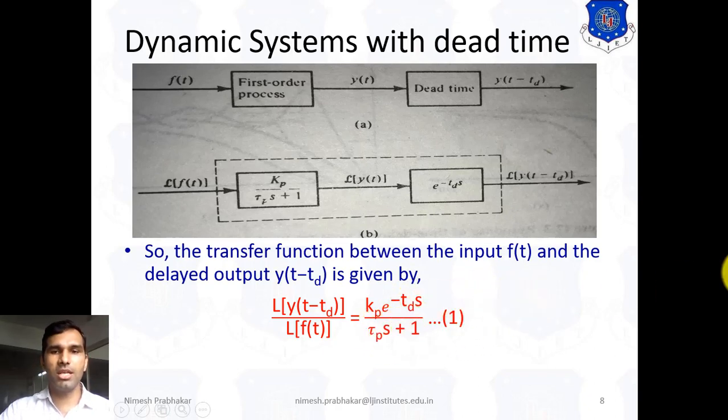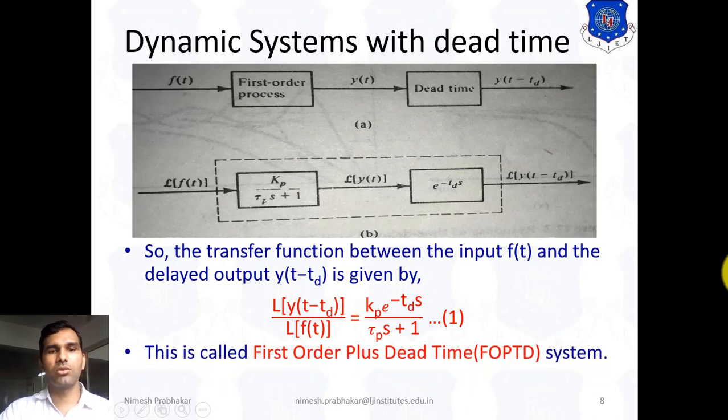This equation is known as the first order plus dead time system. This is the first order system and this is the dead time, so that's why this system is known as first order plus dead time.